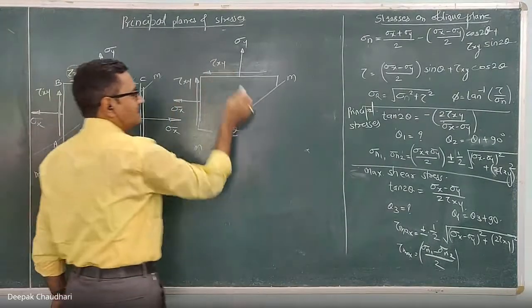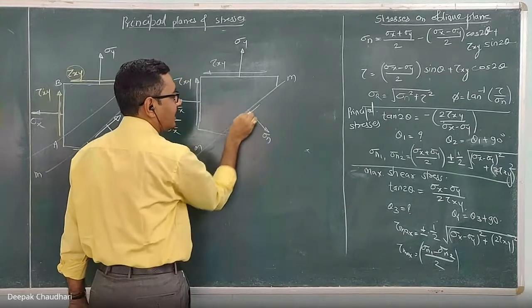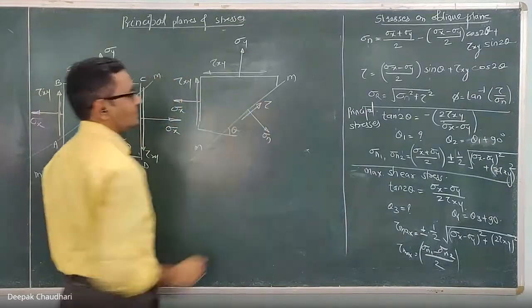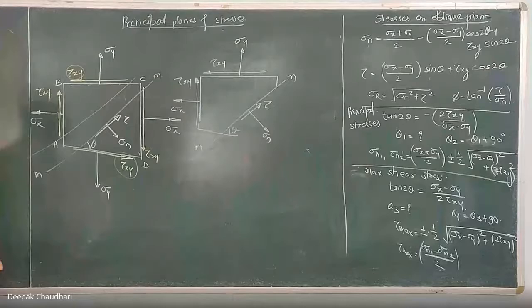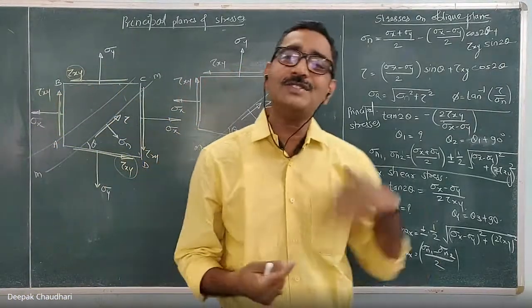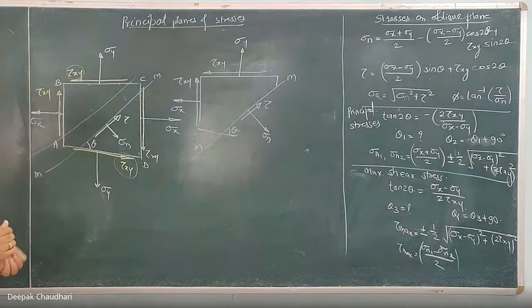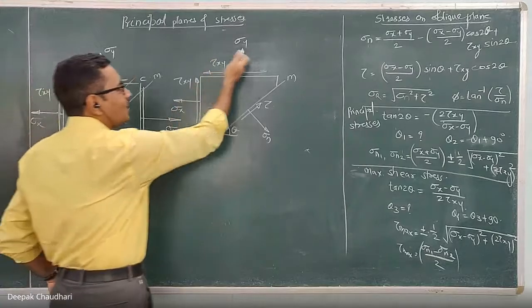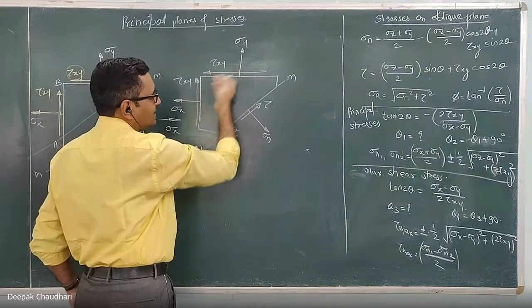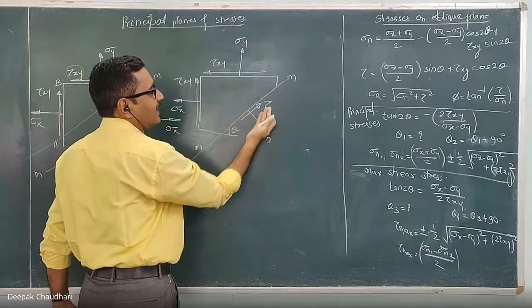Now, because of these stresses, there is one normal stress on this plane, this is sigma n, and this is the shear stress tau. Sigma n and tau are the normal stress and the shear stress. Normal stress is perpendicular to the plane. Shear stress is tangential to the plane, also known as tangential stress. Because of these normal and shear stresses acting on these planes, we have to calculate sigma n and tau on this oblique plane.